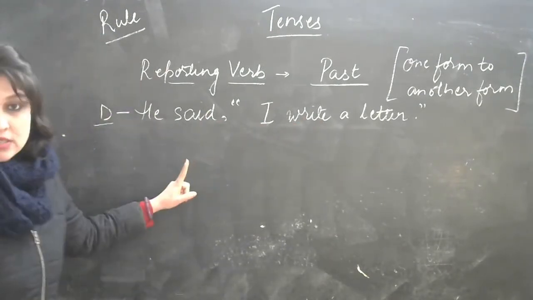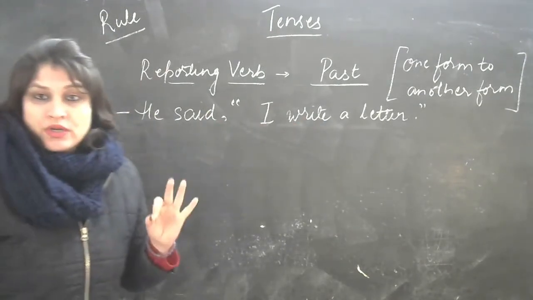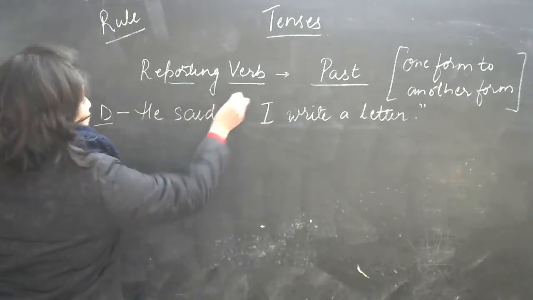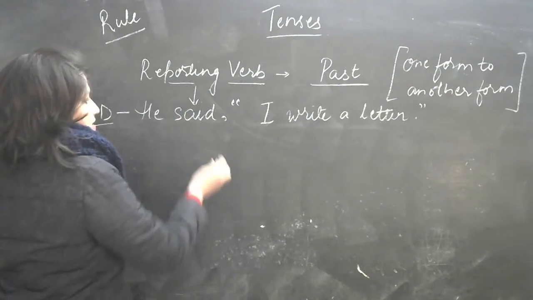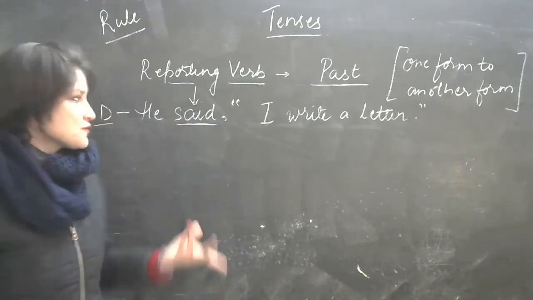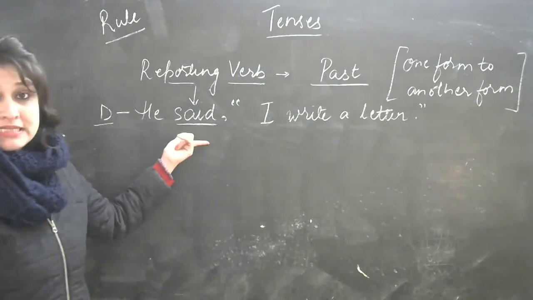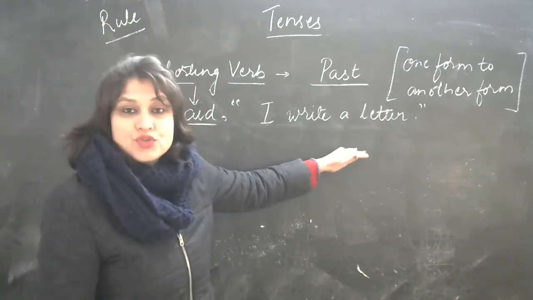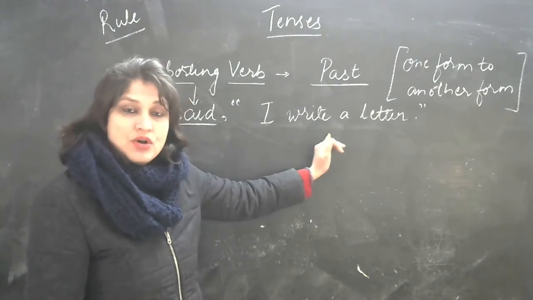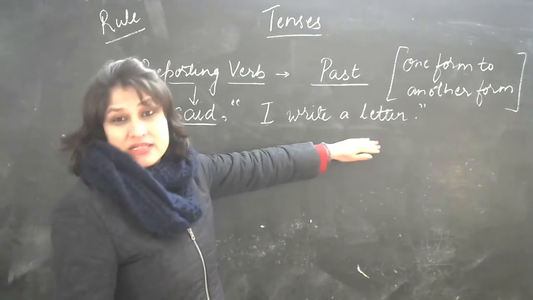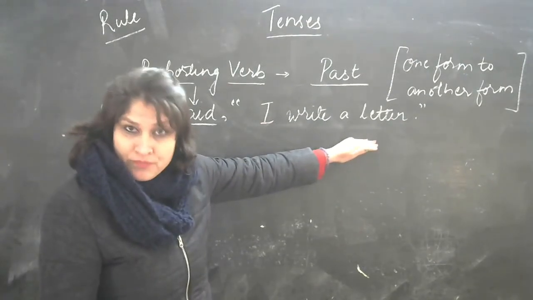Now the first thing that you have to notice is the reporting verb. Reporting verb here is your past tense. He said. I'm sure you know said is the past tense of say. So he said. What he said? I write a letter. Now second thing that you need to check is the tense that is given in the inverted commas. I write a letter is the simple present tense, right?